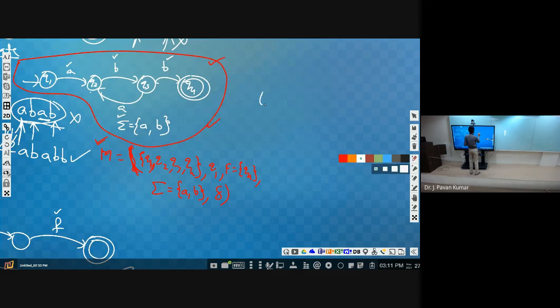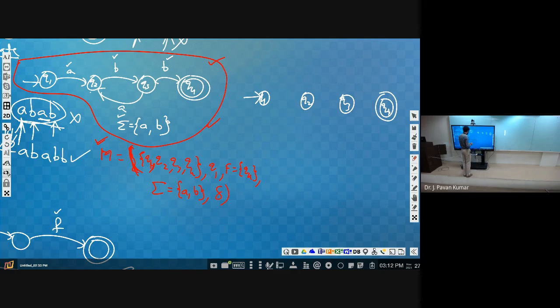So you can put 4 states like this. And you know what the initial state is. So let us consider Q1, Q2, Q3, Q4, and you know that Q1 is the initial state. So you can put it like this. Next, F is equal to Q4, that means Q4 is the final state. That also you come to know. Next, A comma B, that is, the input alphabets are A comma B. That is fine. Next, delta we don't know. So now can you produce this particular machine from this?